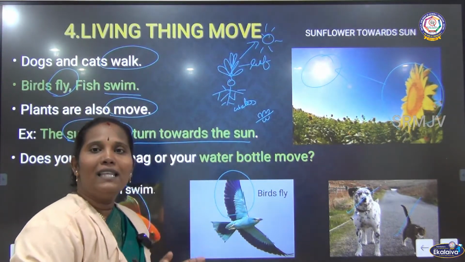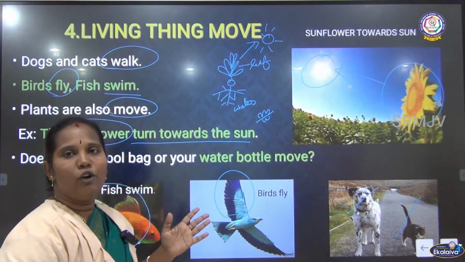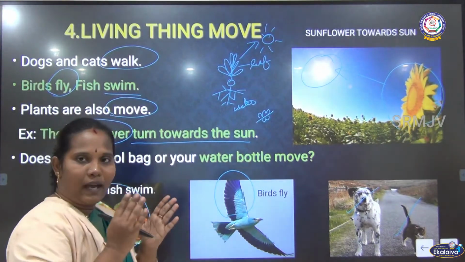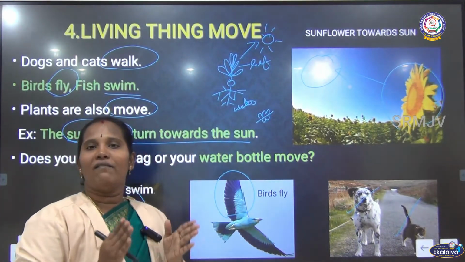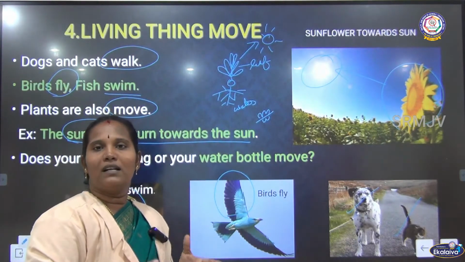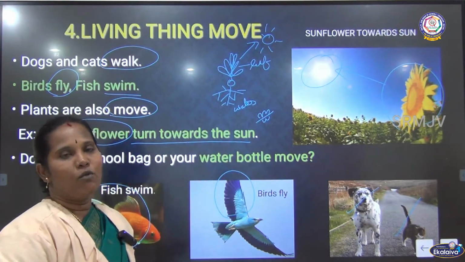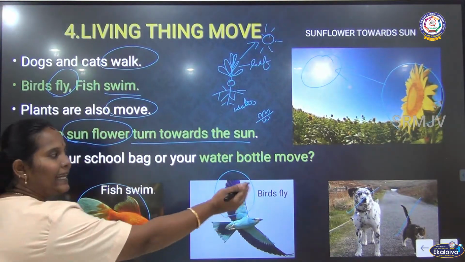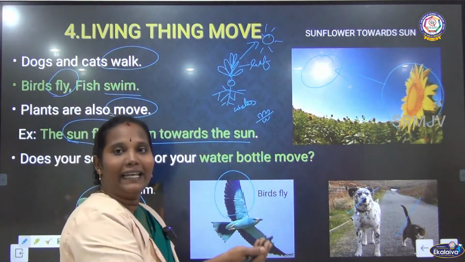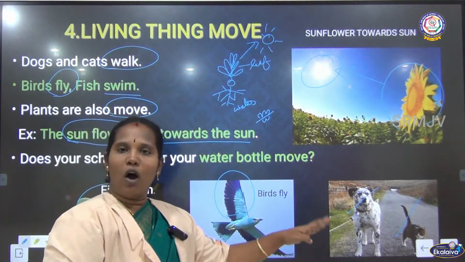So all living things can move. I told you how they are moving. We human beings have legs, so we can move, run, walk and jump. Some animals like a cat, dog, elephant and tiger also have legs, so they can walk like us.